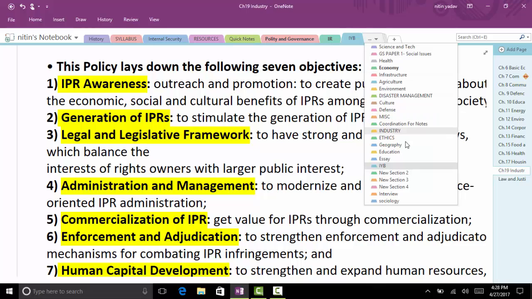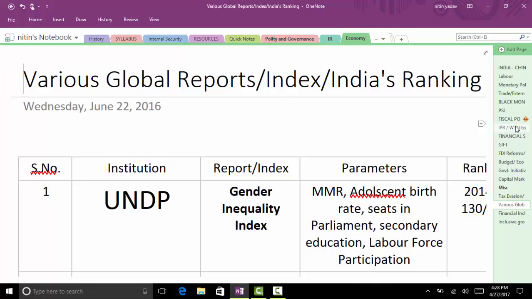Currently only law institutions are doing this human capital development. What are you saying? Law institutions are doing this. IPR law.